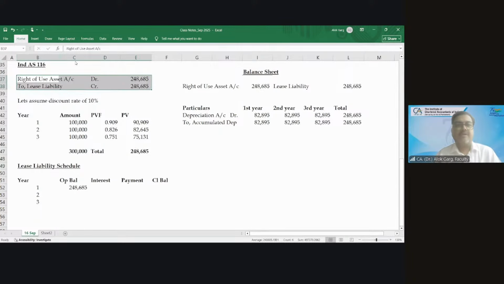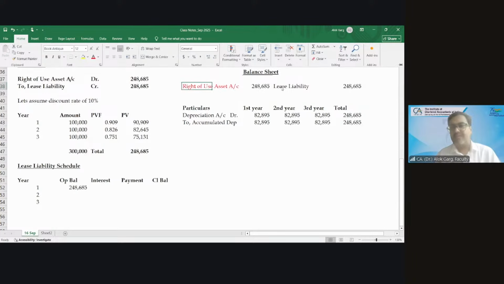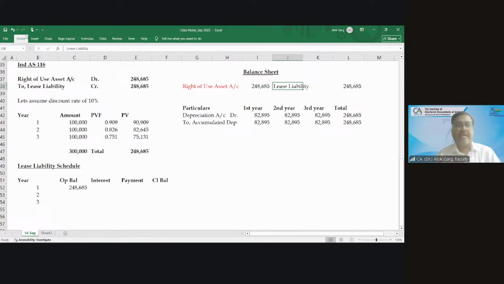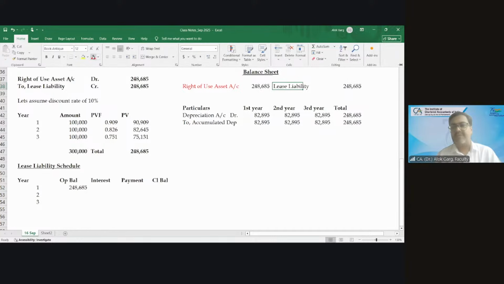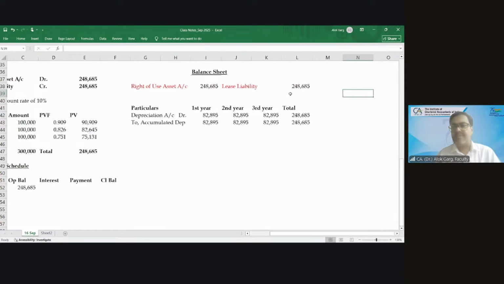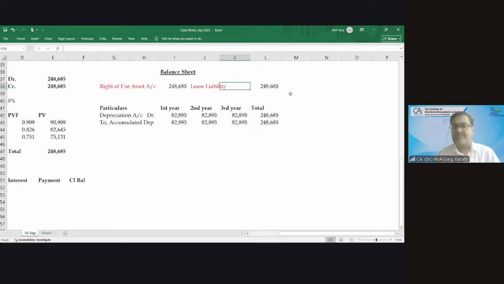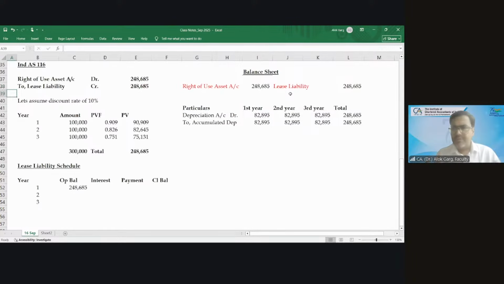In the balance sheet, my asset is what? My asset is 248,685 and my liability is 248,685 on the day one. This is my balance sheet. Any doubt up to this part? No doubt. So opening balance of lease liability is 248,685.